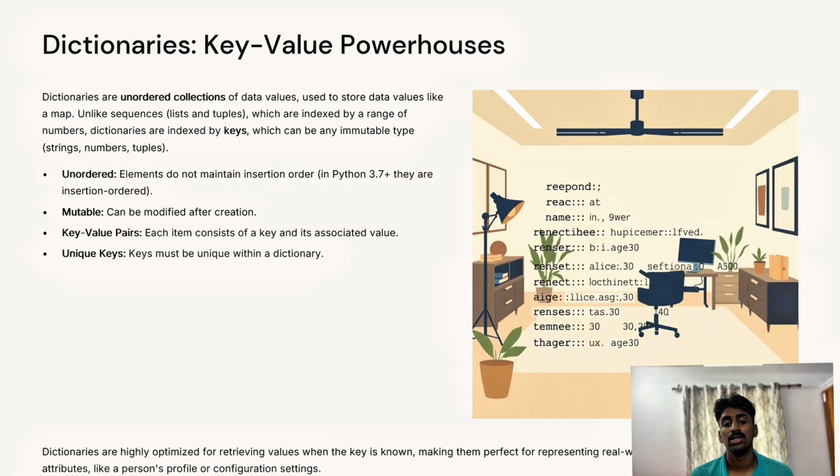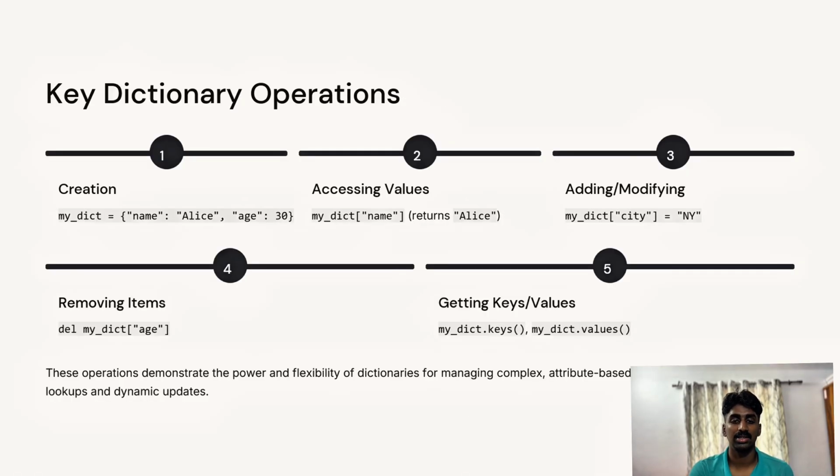Keys must be immutable. A dictionary's key must be of an immutable data type, such as string, numbers, or tuples. Mutable types like lists or other dictionaries cannot be used as keys. Values can be of any type. Dictionary values can be of any data type, including other dictionaries, lists, numbers, or strings. Let's look at creating a dictionary. Dictionaries are defined using curly braces with key value pairs separated by colons, and individual pairs separated by commas. In this example, we can see my_dict equal to name Alice, age 30, city New York.